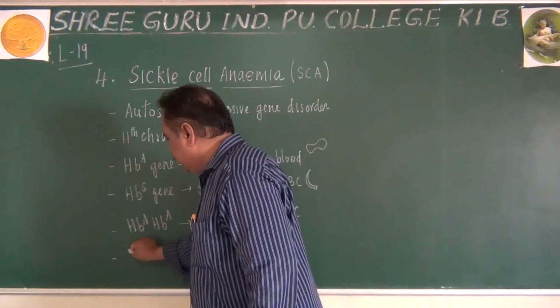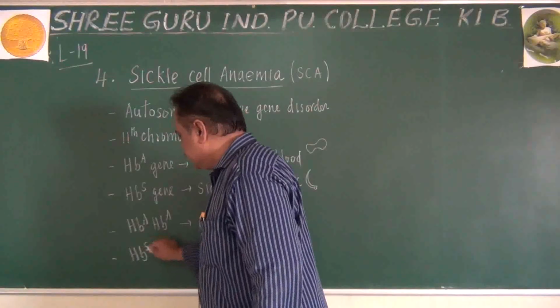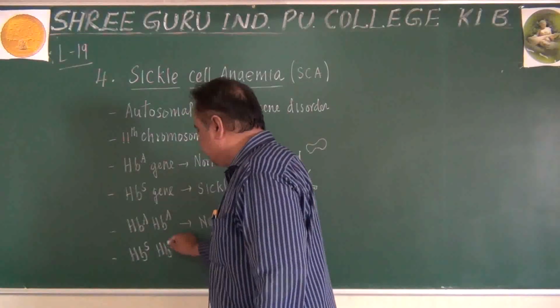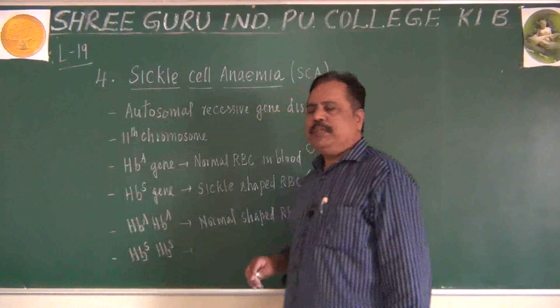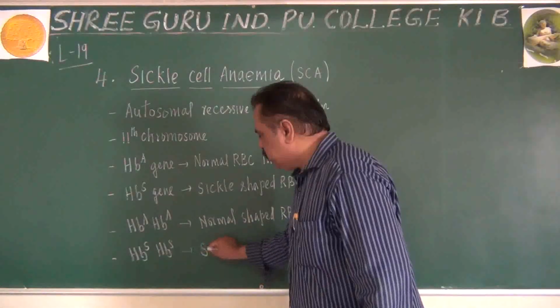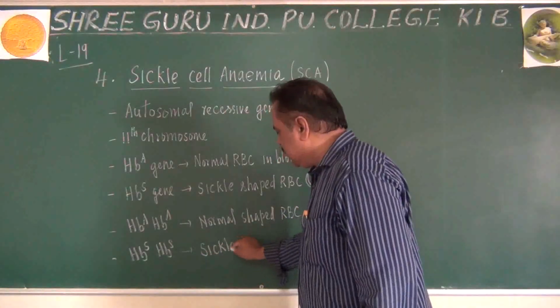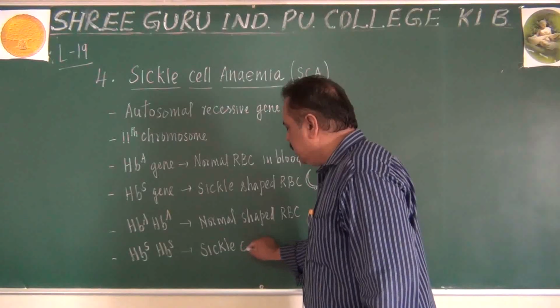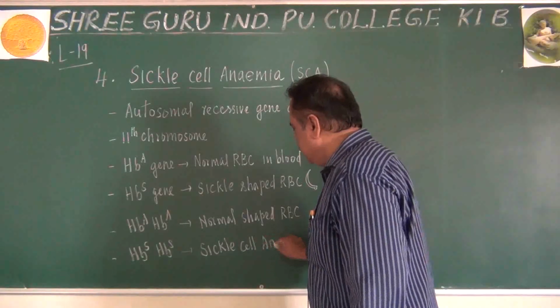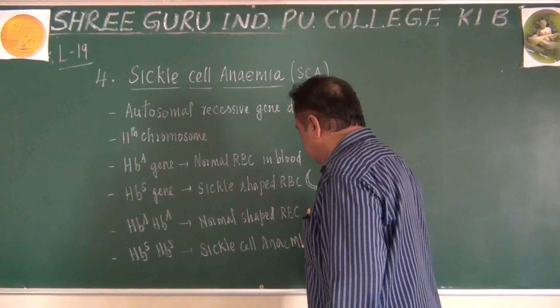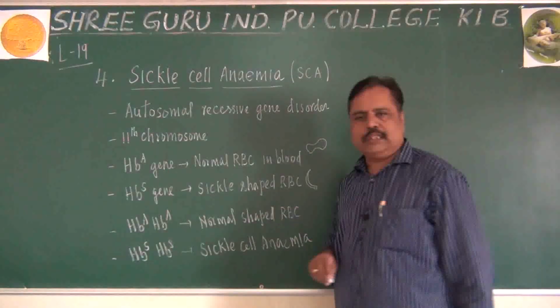Suppose a person has got HbS, HbS. Then the RBC will become sickle shaped and the disorder will be called sickle cell anemia. So how is sickle cell anemia caused?